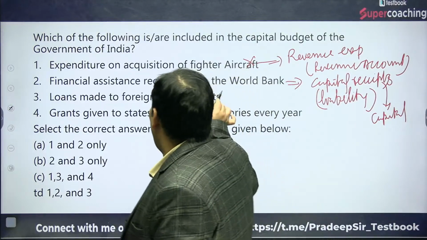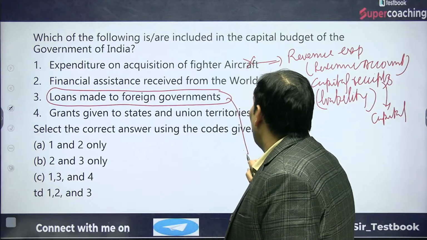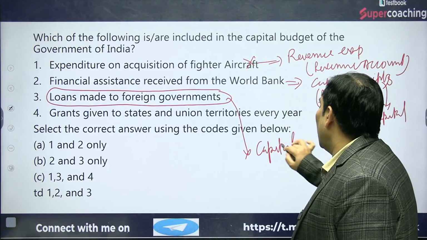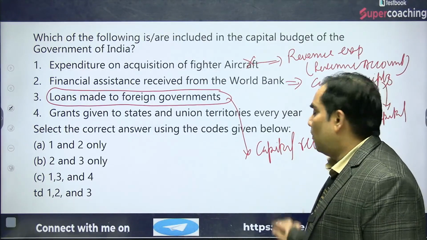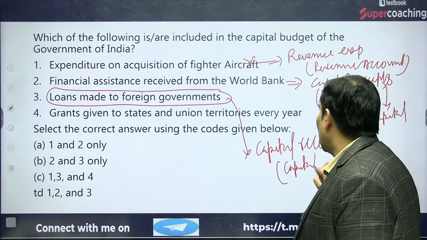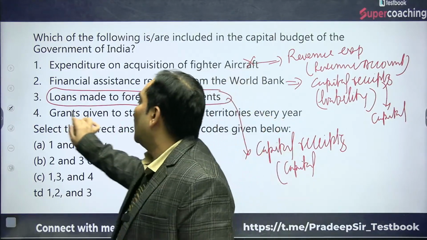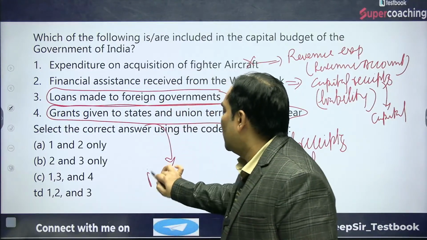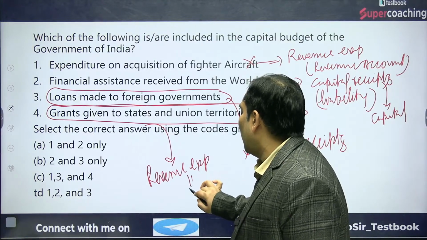The third option is a loan made by a foreign government. That will also be a capital receipt, which is going to increase future liability. That's why it will also be part of the capital budget. Grants given to a state or union territory will be part of revenue expenditure. That's why it will be part of the revenue account.